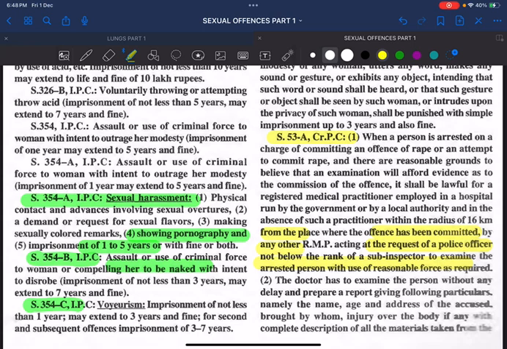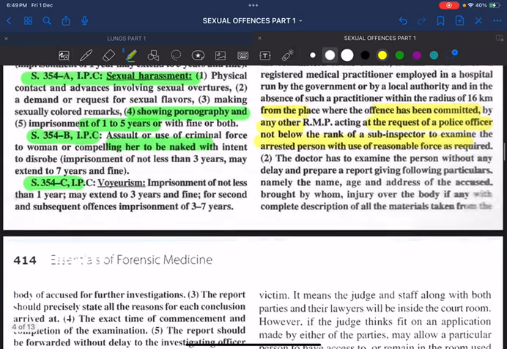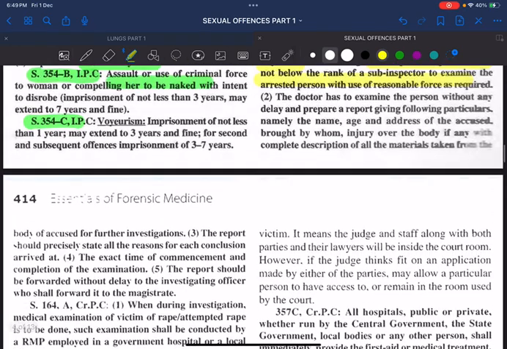That means, in simple words, a person is accused in a rape case. A registered medical practitioner, in simple words a doctor, can do the medical examination without his permission, under force or under compulsion. Even though the accused is not willing, we have the right to do his examination. We don't need his consent. That means the doctor has to examine the person and give a detailed report.